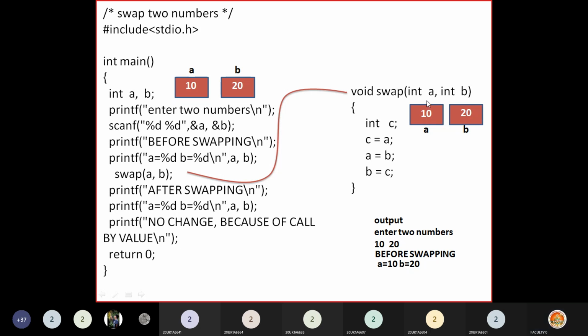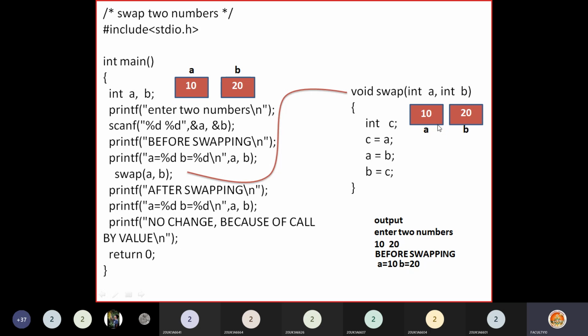Okay, so now these two variables a and b contain the values. That means through arguments data is transferred to this function. Now see here, if you give the same names here, a comma b, a separate memory will be allocated for a and b. This a and b is different and this a and b is different. This a and b is visible within the main function and this a and b is visible within this swap function. So that's why I say that you can use the same names a comma b, same as main, in defining this function. No problem.